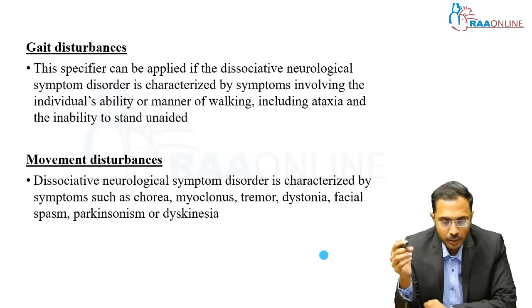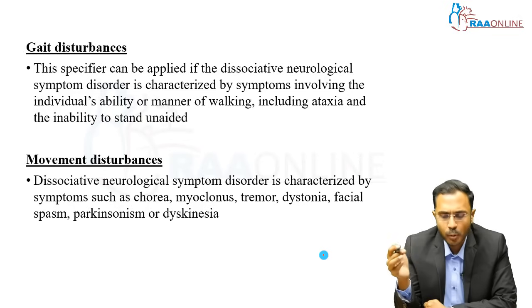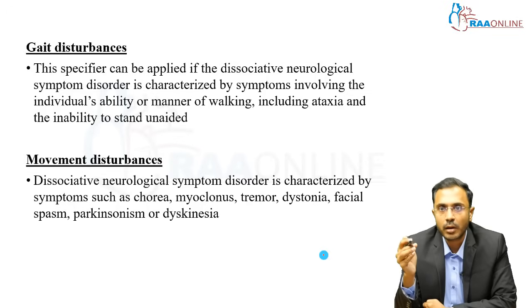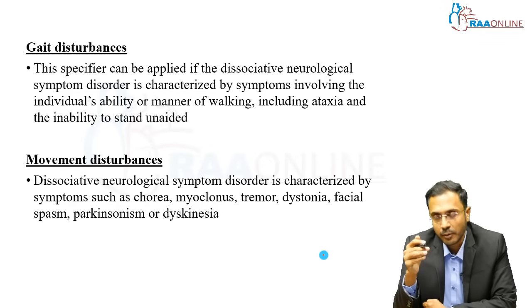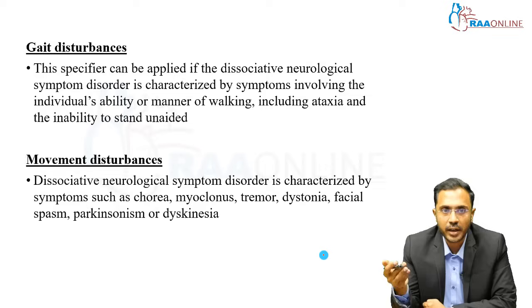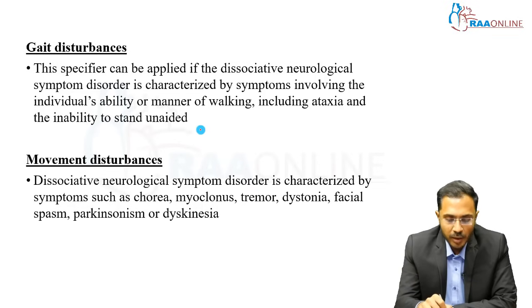Gait disturbance, and it won't fit into any known organic gait pathology, but they will have great difficulty in walking, or usually ataxia, okay. They will have unexplained difficulty in walking, or even inability to stand if unaided, okay. This is also another common one. Gait disturbances are also very common in children and adolescents.